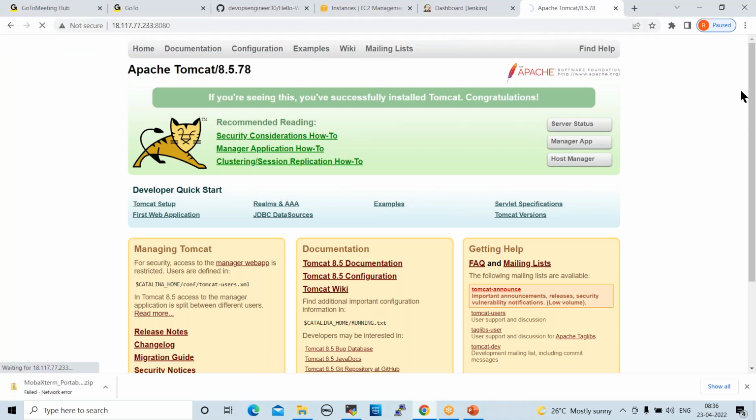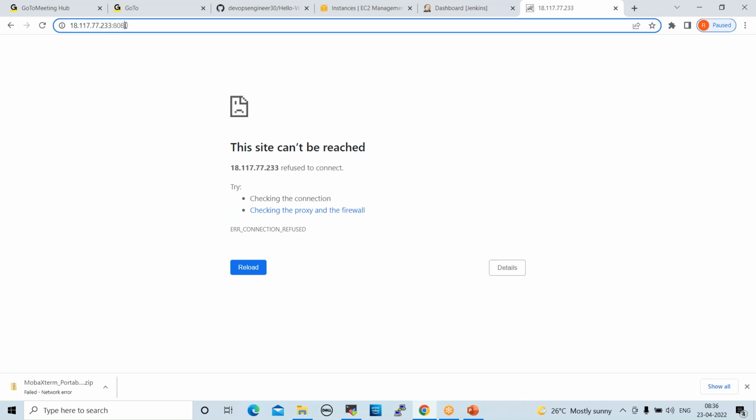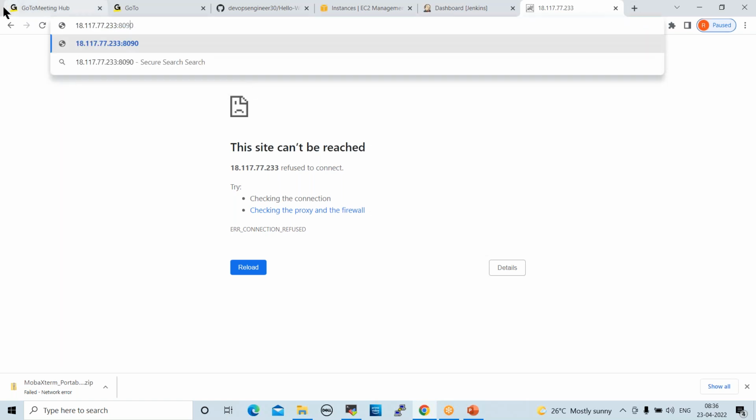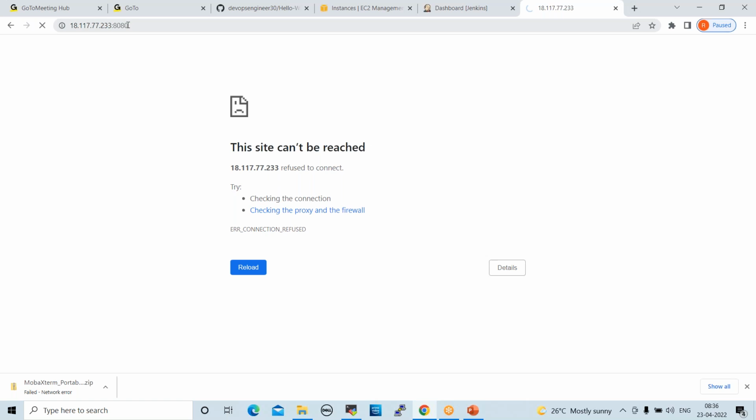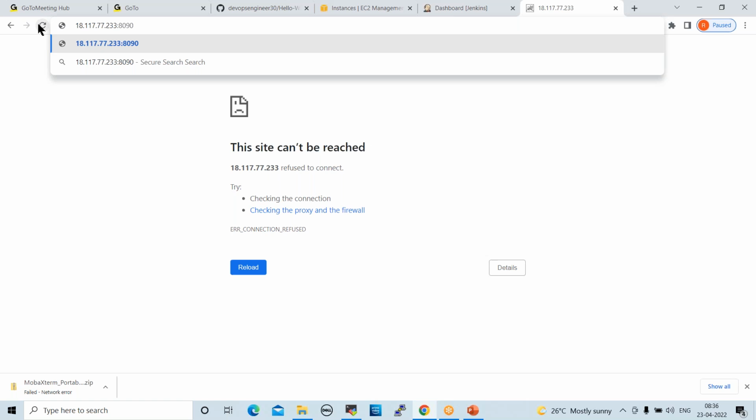Actually, we don't deploy any code directly in the production server. First we test in non-production servers, and then we migrate from non-prod to production servers. Normally in real-time projects, we test in test labs first, the test environment. Then only we deploy on production. But we are directly deploying on a production server. Now if any issues occur, the job or whatever it is, it won't be deployed.